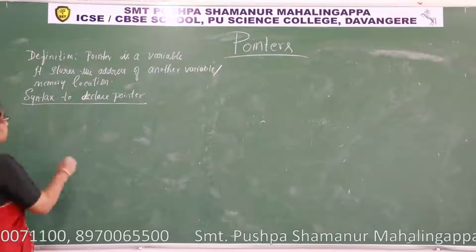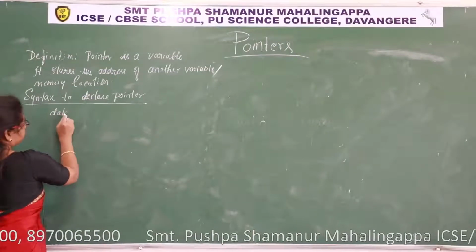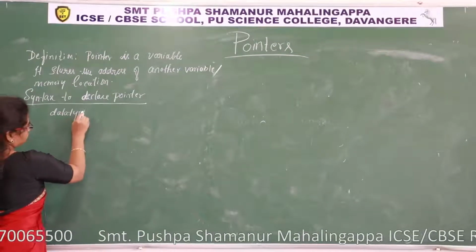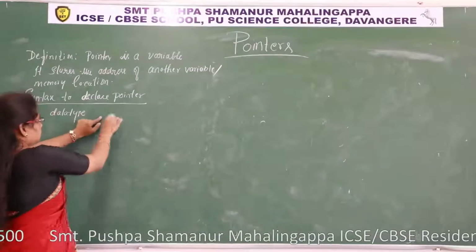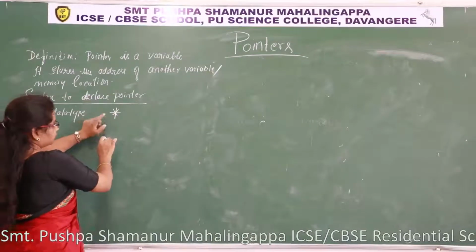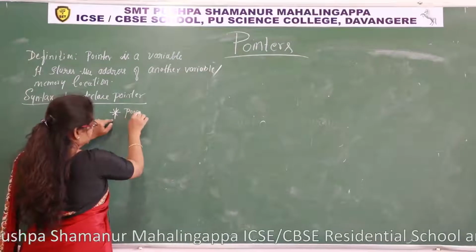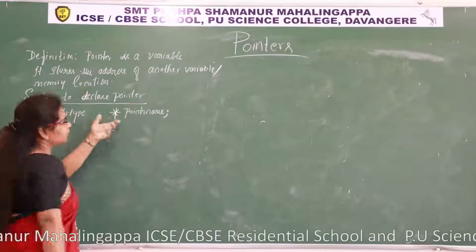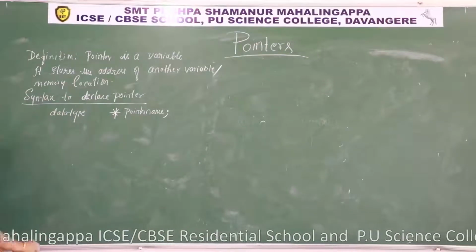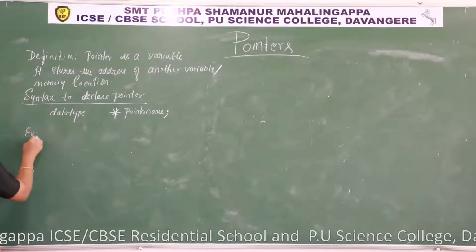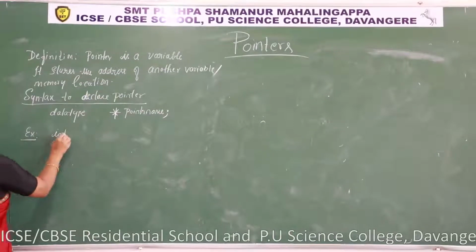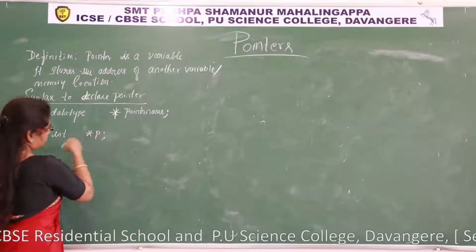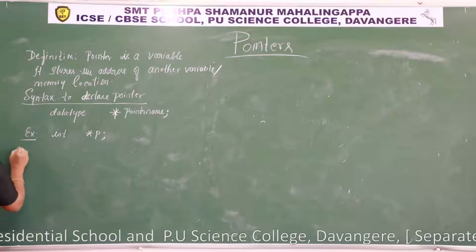Int is a data type. Then a space, star operator, pointer name. Pointer name is any valid identifier. Example: int star p semicolon.